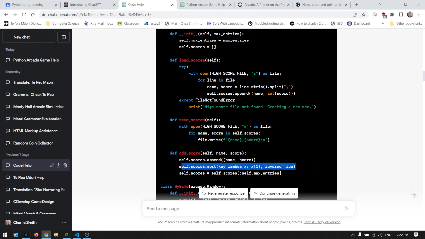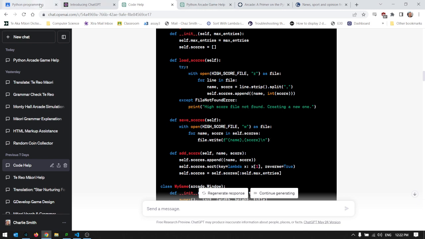And here's another example. This line here, it says use a lambda function in the sort. That's fine as long as you know what a lambda sort is. But if you don't, and your teacher, when you hand this in for assessment, says, what's a lambda, and you don't have a good answer, then you're not going to get credit for this code.